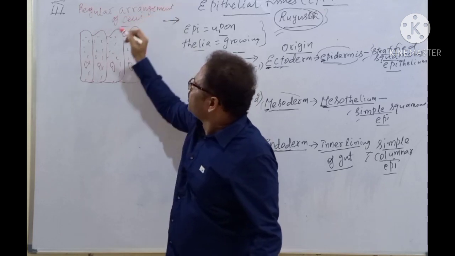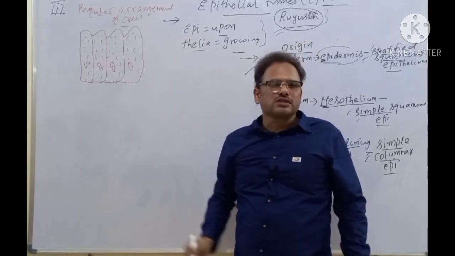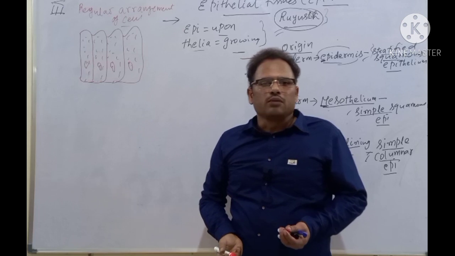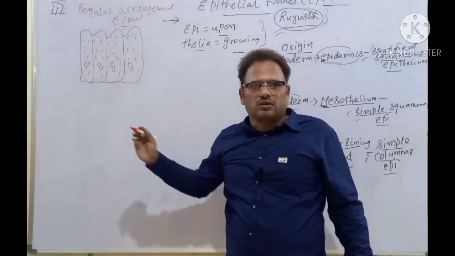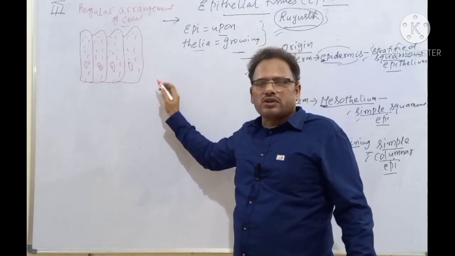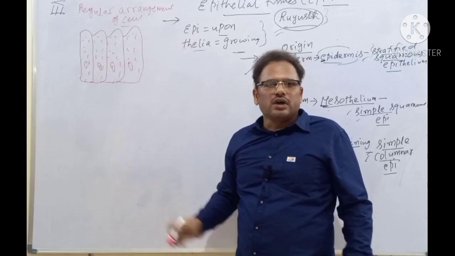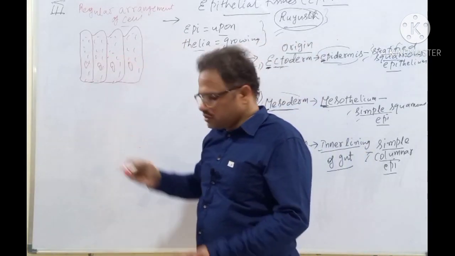A question may come: which of the following tissues has a regular arrangement of cells? Number 1, muscular tissue. Number 2, connective tissue. Number 3, epithelial tissue. Number 4, muscular tissue. Like this, four options are there, and what's the answer? Epithelial tissue is the answer. Number 3 is the answer. Clear? This is the regular arrangement.